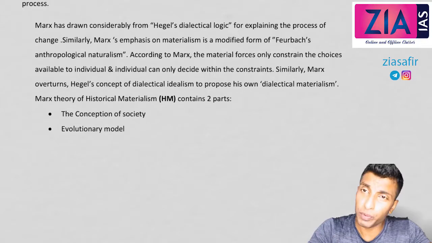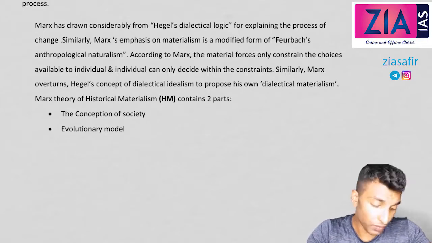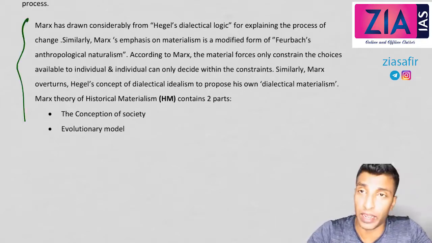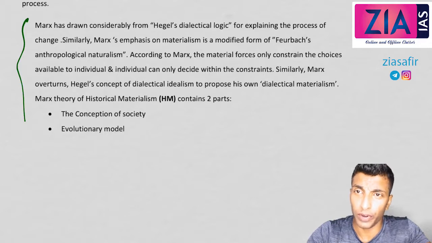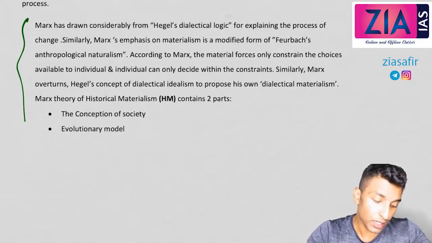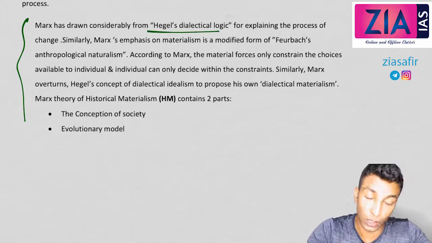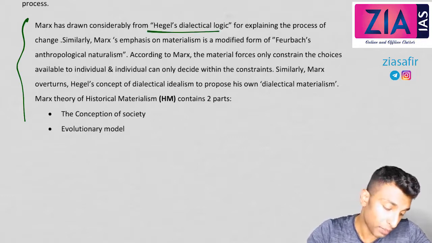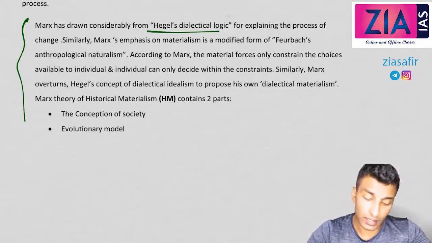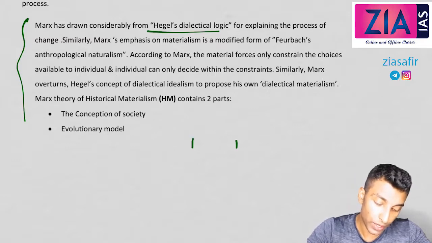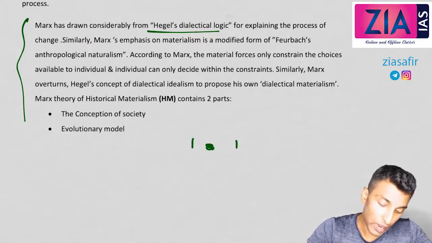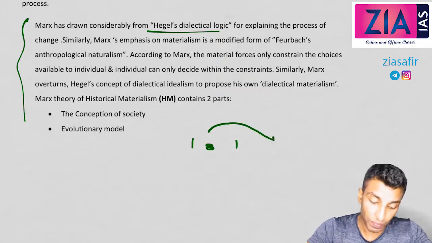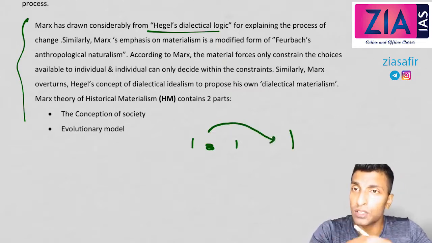Now, I hope you won't face any problem with the first paragraph. Now we will move on to some other important areas only for your understanding. Marx has drawn considerably from Hegel's dialectic logic, okay, for explaining the process of change. See, dialectic logic is like this. For example, this is a society, so here some contradictions are there. These contradictions will result in a new society, because when this contradiction is there, some new ideas will be developed to solve the contradictions.